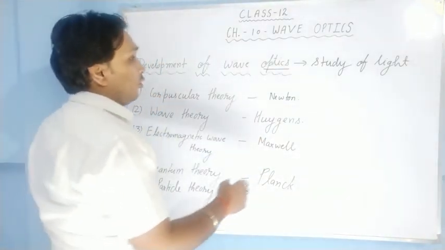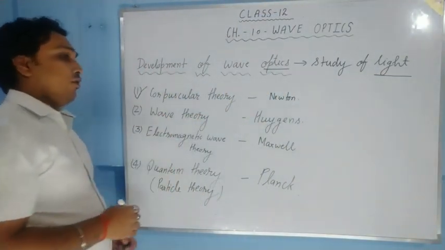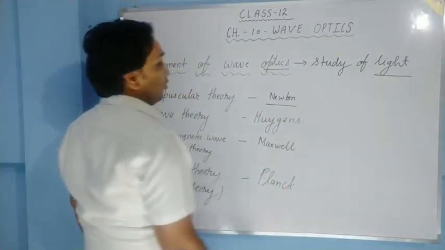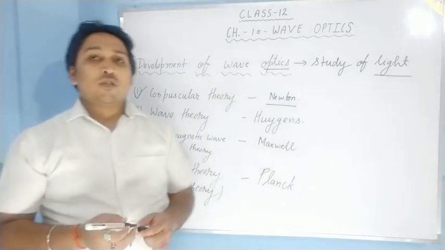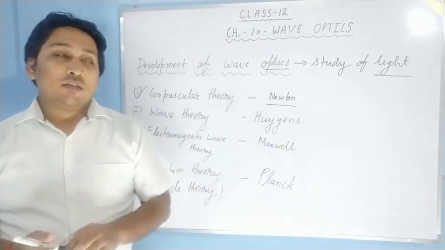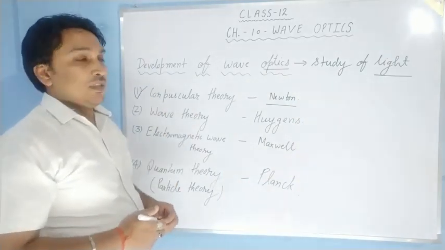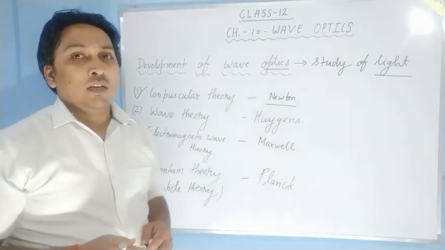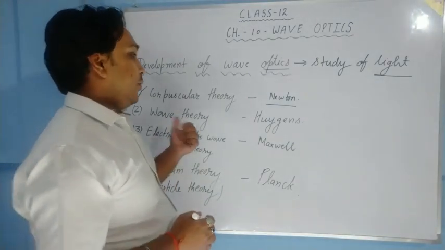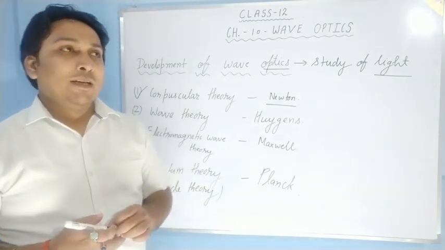The first theory about light was corpuscular theory. It was given by Newton, and according to this, a luminous object throws out small particles called corpuscles. Means light is basically small particles, and those particles are called corpuscles. He explained reflection and refraction of light on the basis of this theory. Let us move ahead.